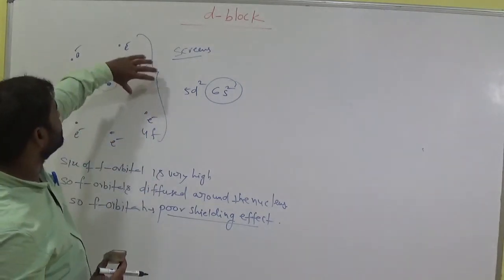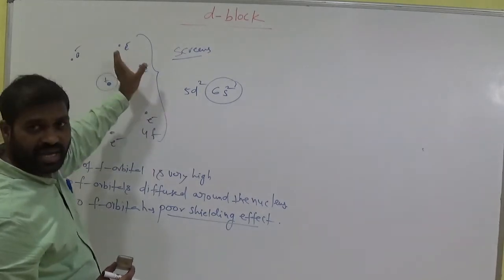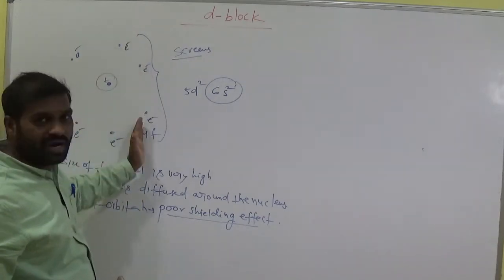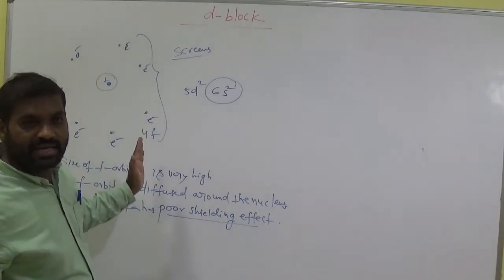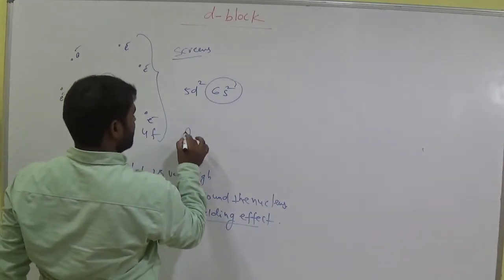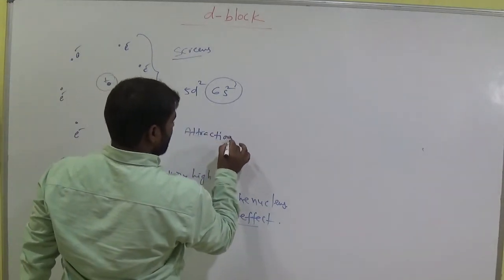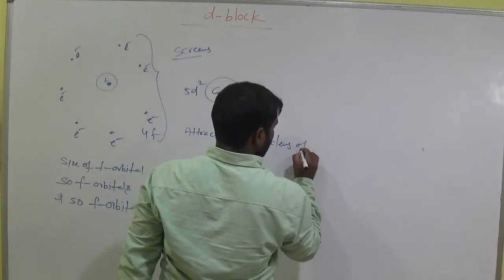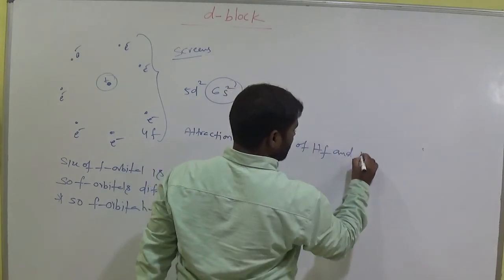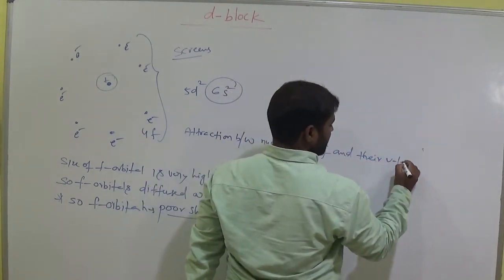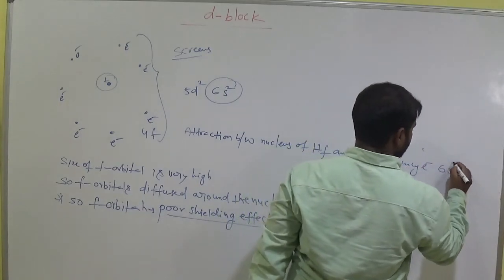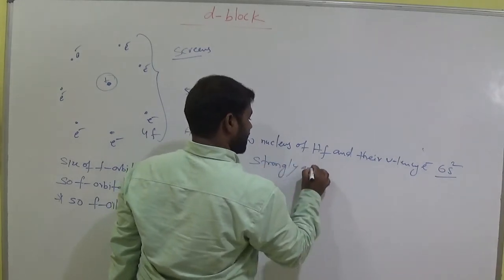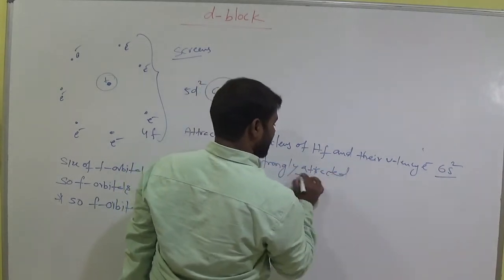But here the 4f electrons are very far apart. So these have a very poor shielding effect. They are not very close. It is not a good wall, not a good shield. That means the attraction between the nucleus of hafnium and its valence electrons is strong. The valence electrons are strongly attracted.